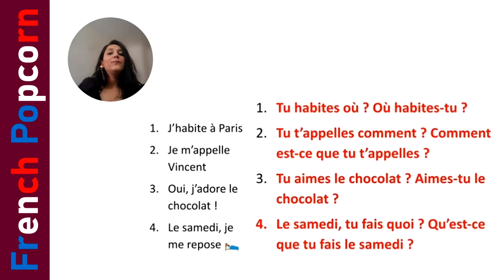Okay? Tu es prêt? Are you ready with the answers? Let's discuss. So the first one is j'habite à Paris. I live in Paris. The questions can be tu habites où? Où habites-tu? Or it can be où est-ce que tu habites?